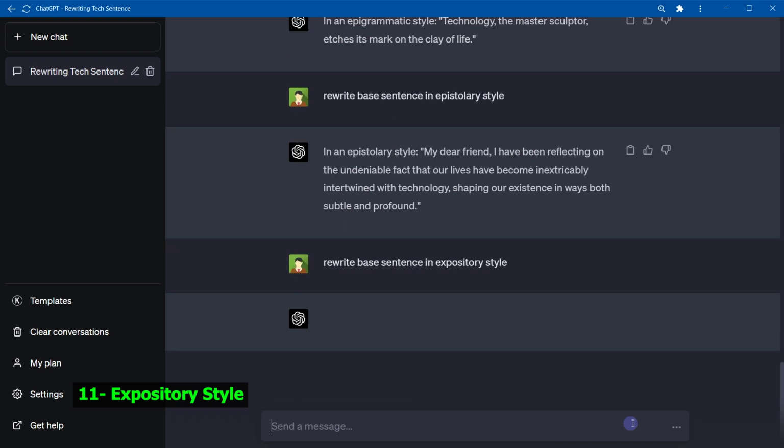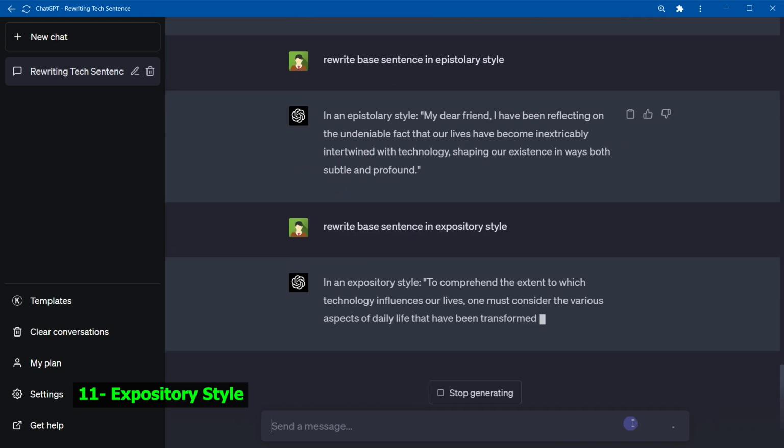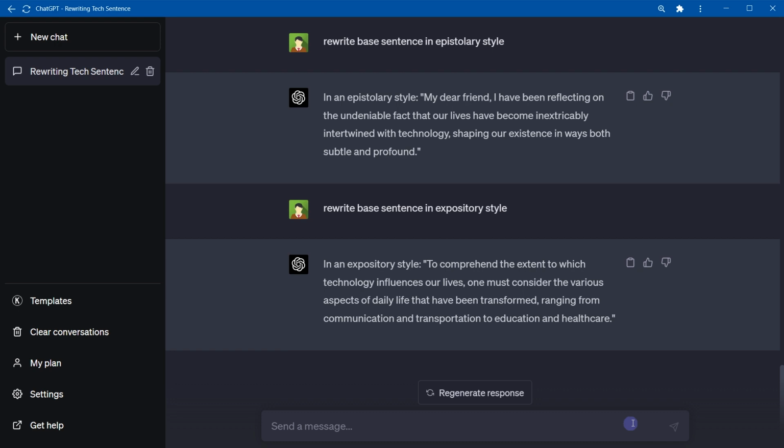Expository style. To comprehend the extent to which technology influences our lives, one must consider the various aspects of daily life that have been transformed, ranging from communication and transportation to education and healthcare. Expository style aims to explain, clarify, and provide information about the topic. It is used in textbooks, manuals, and guides, focusing on the presentation of the facts and logical connections without expressing personal opinions.